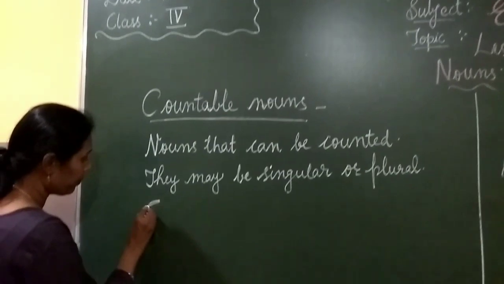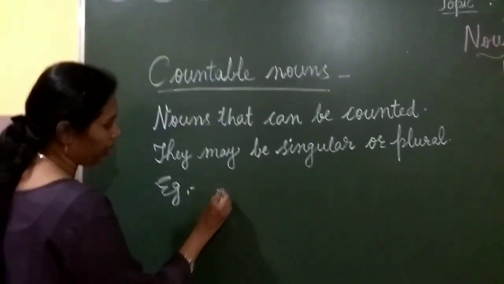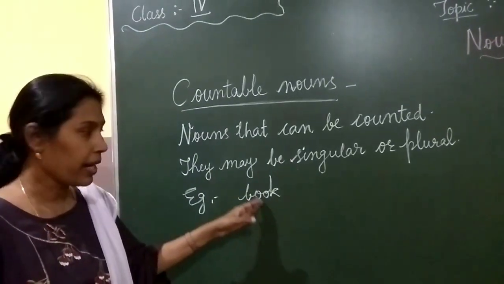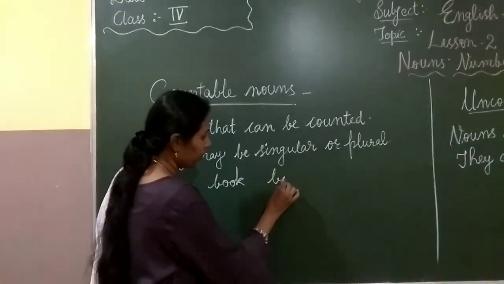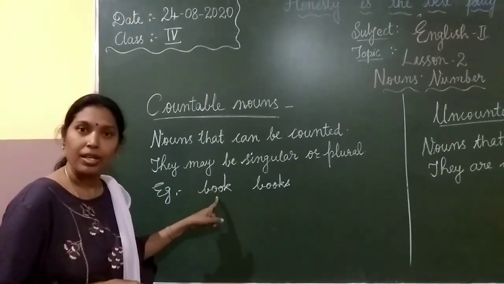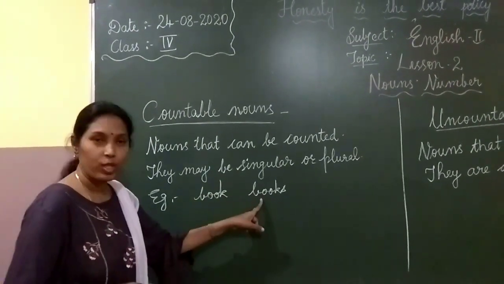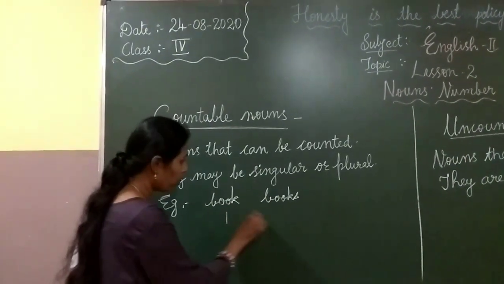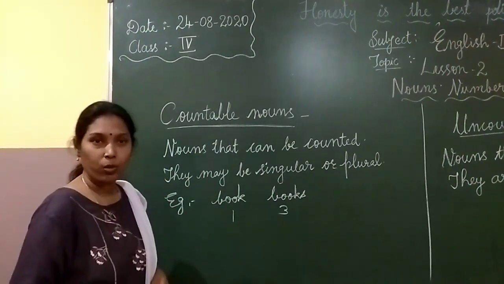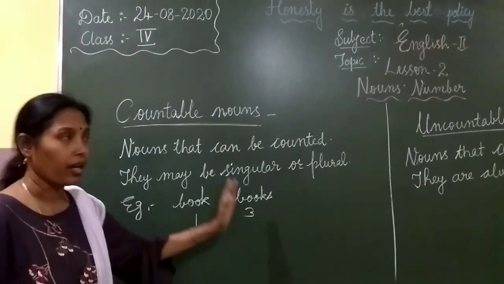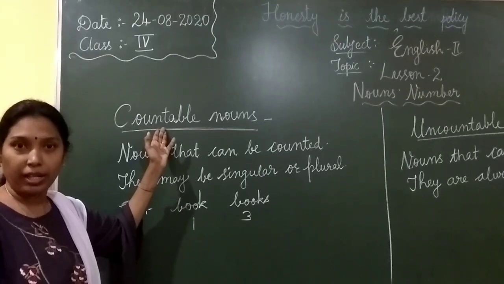For example, book. It is a noun, right? And here, books. You see, book, singular, right? Books, it is in plural. Both can be counted. One book, three books, you can count, right? So, the nouns that can be counted are called countable nouns.